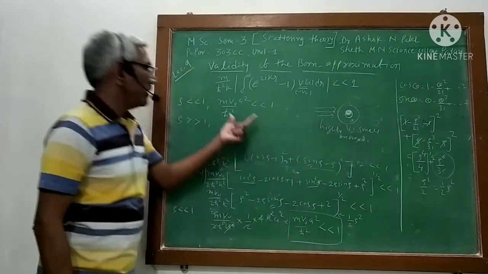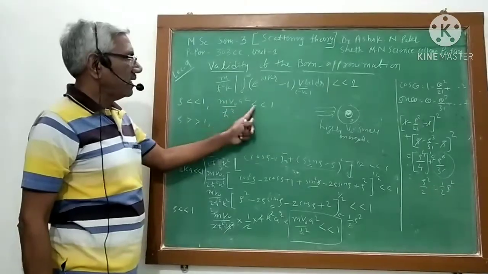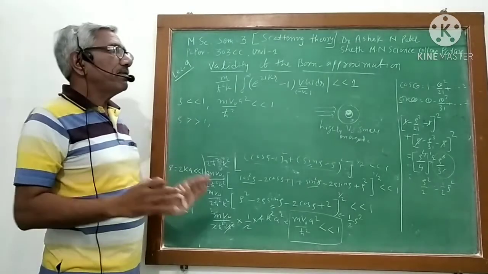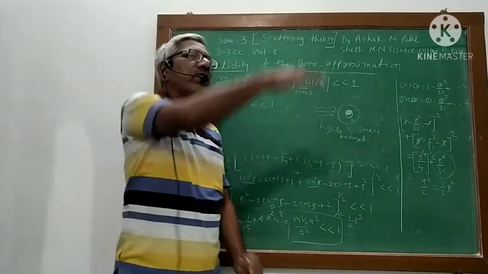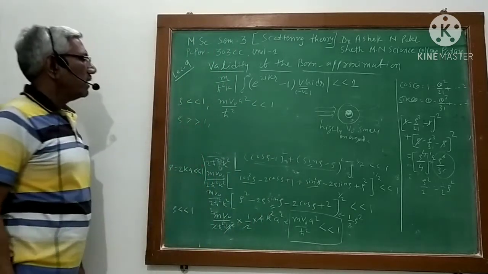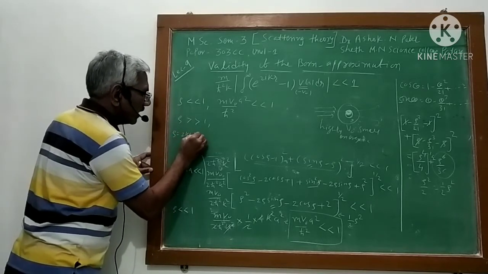So this is the case. This condition shows that if the potential is small or weak, in that case this will be my validity condition. But if the potential is not weak, but suppose my particles are very fast, highly energetic, it means rho is greater than 1, that is, rho equal to 2ka is greater than 1.